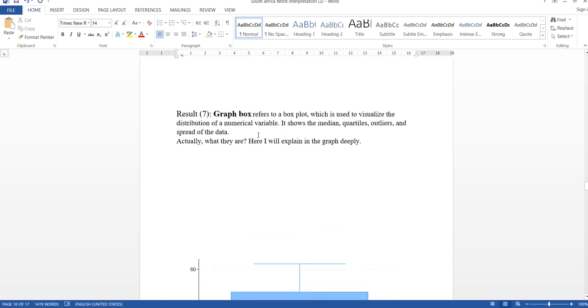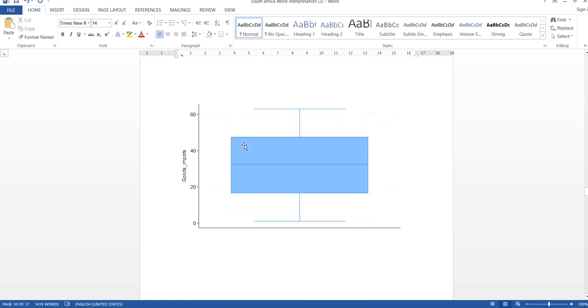The seventh result is graph box. Graph box refers to a box plot, which is used to visualize the distribution of a numerical variable. It shows the median, quartiles, outliers, and spread of the data. Here I will explain in the graph deeply.